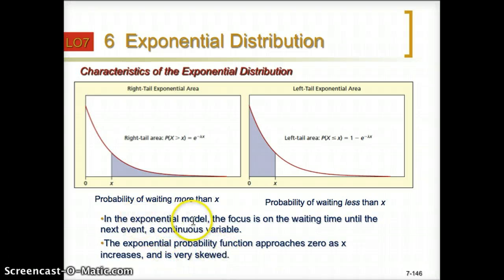In the exponential model, the focus is on the waiting time until the next event happens. For the left tail exponential area, we focus on how many minutes we have to spend for the next event to happen. So that will be the minutes smaller than some value.